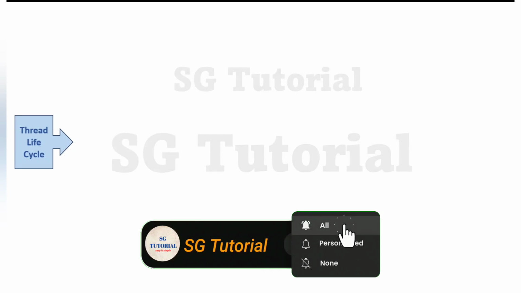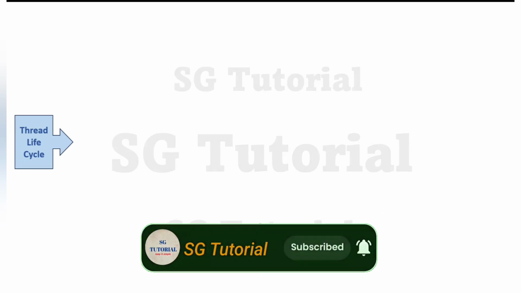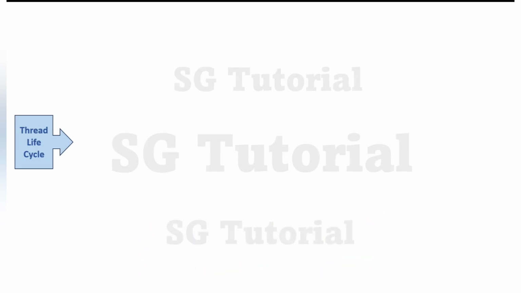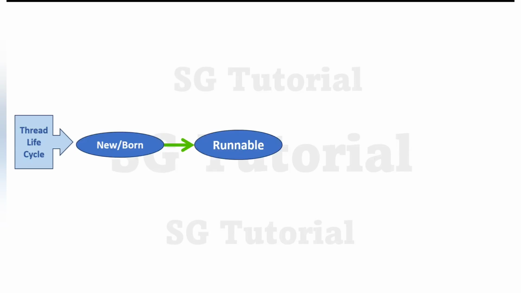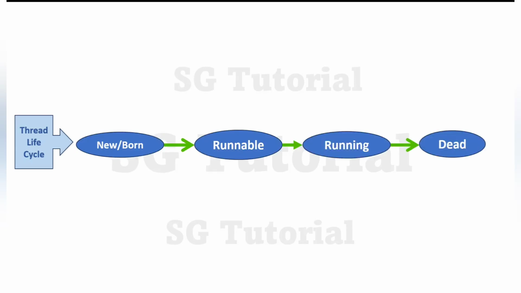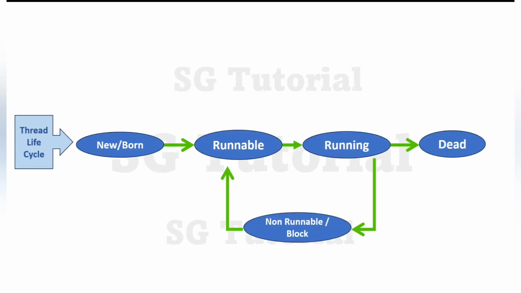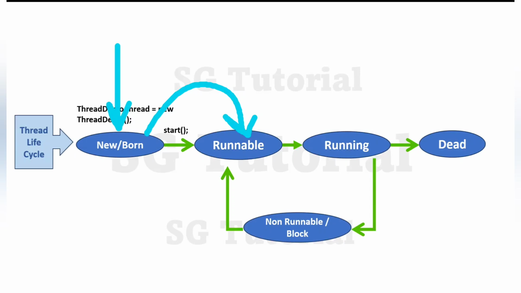Now let's understand the flow of the thread lifecycle once again, so that you will get a clear view about it. In the Java thread lifecycle, a thread goes through 5 states: new state, runnable state, running state, dead state, and non-runnable state or block state. When we create a thread using the new keyword, the thread will enter into a new state or born state. And when we call the start method on the thread object, the thread will enter into a runnable state.